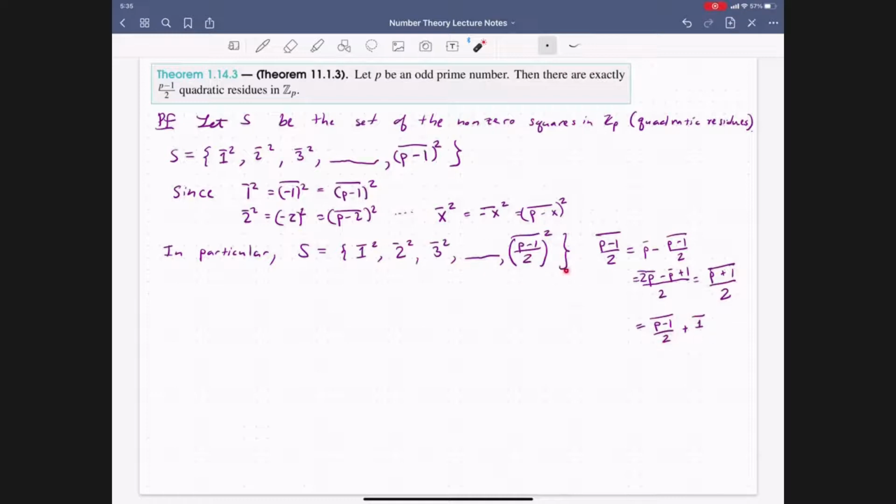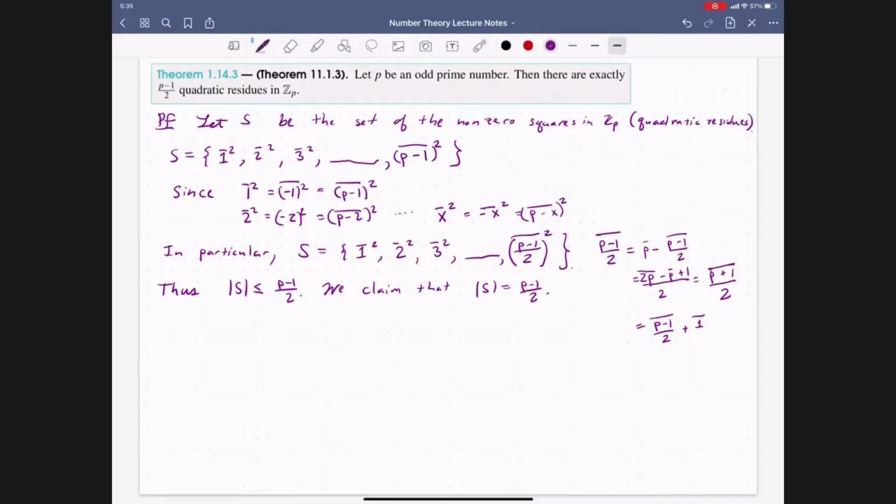And so we can go ahead and stop S here. So this tells us that the cardinality of S is going to be at most p minus 1 over 2. Of course, we still don't know if we are double counting here. It may be the case that we are. So we know that this is at most p minus 1 over 2, but we claim that it's exactly p minus 1 over 2. So we claim that the cardinality of S is p minus 1 over 2, which will establish the theorem.